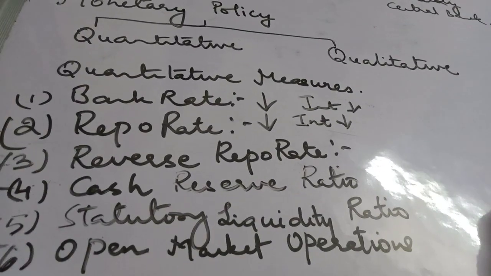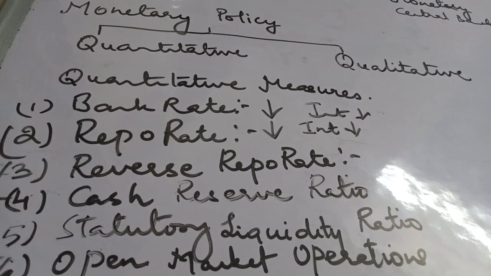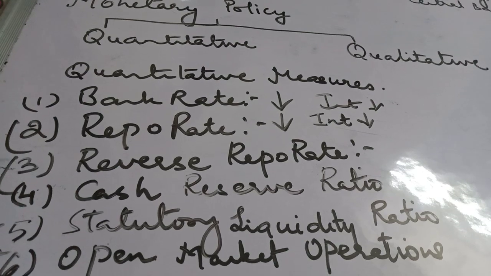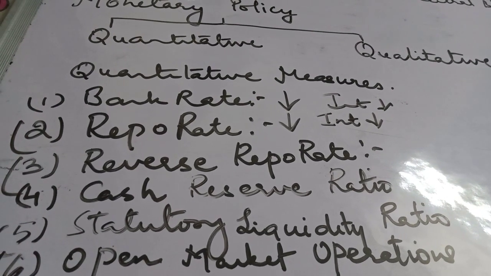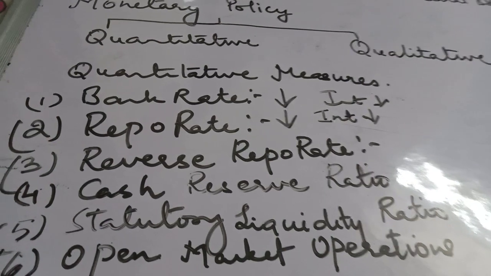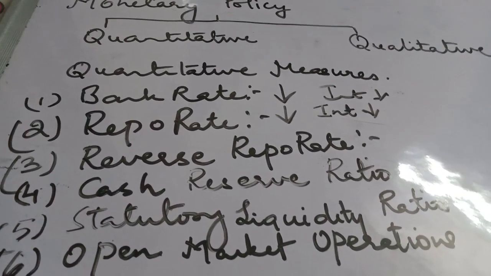So when it buys, money flows from the central bank to commercial banks or public.